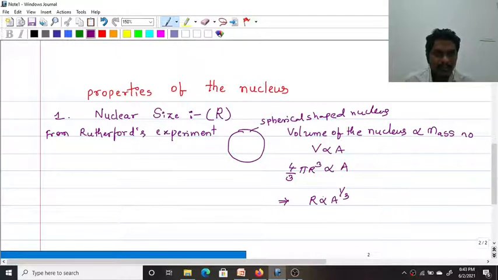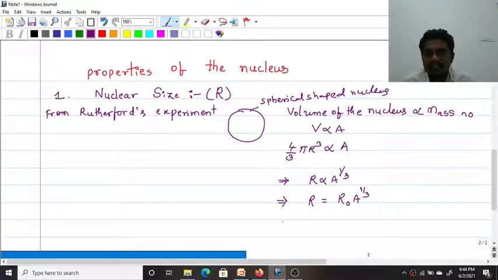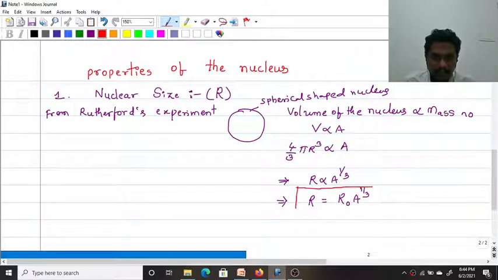So we can write it like this because 4/3 π is constant. By removing the proportionality sign, Rutherford and other scientists kept one constant, r naught, so r = r₀ A^(1/3). This is the expression which tells us the radius of the nucleus.